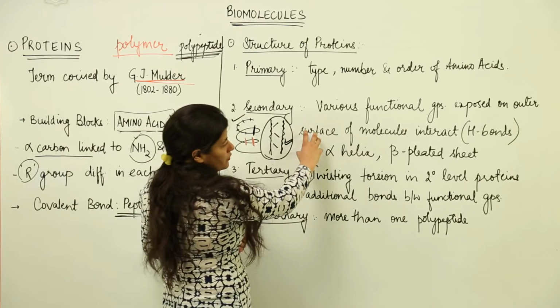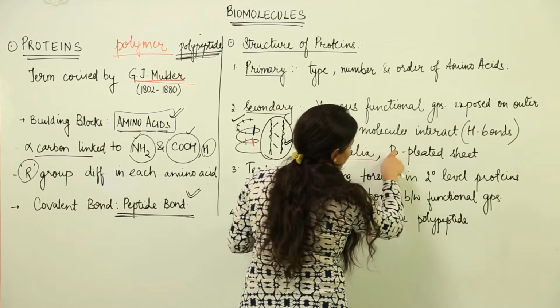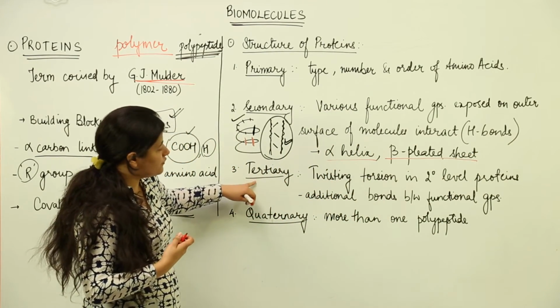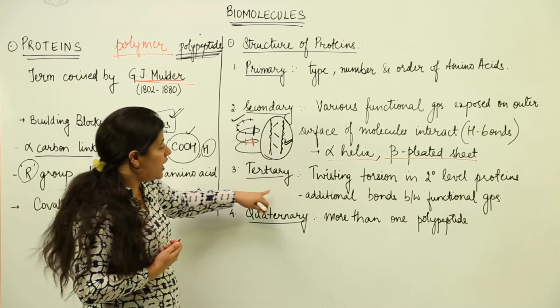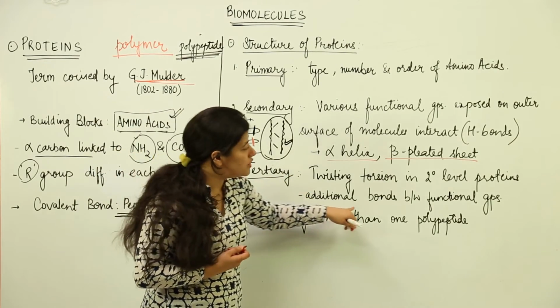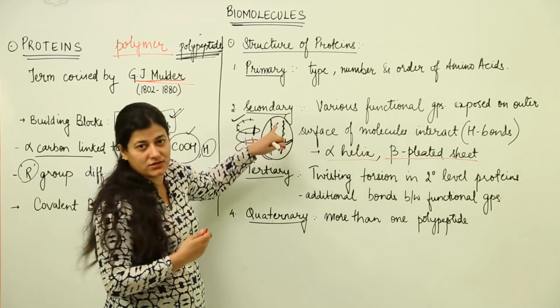So the secondary structures, these alpha helix and beta pleated sheets, would undergo some sort of torsion. Torsion is coiling on itself, and it would result in the formation of the tertiary structure, and this tertiary structure comes into being due to the additional bonds which are formed between the functional groups which are yet exposed in these structures.